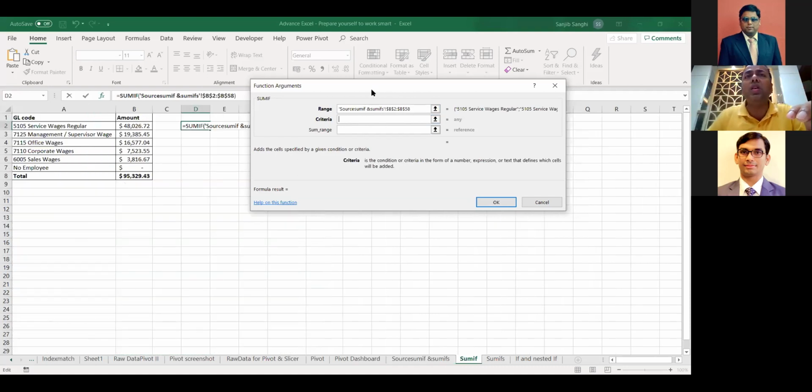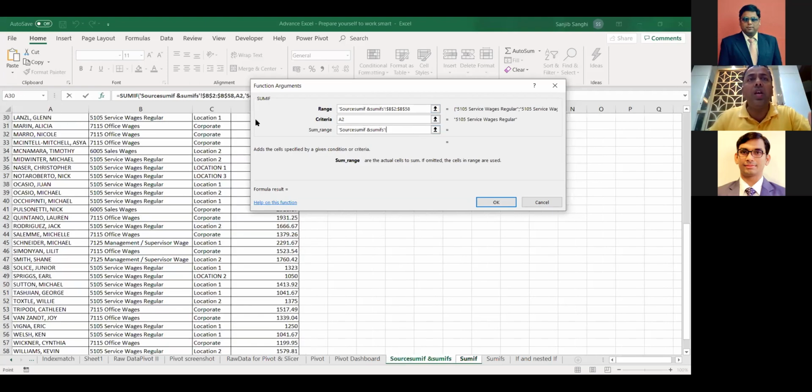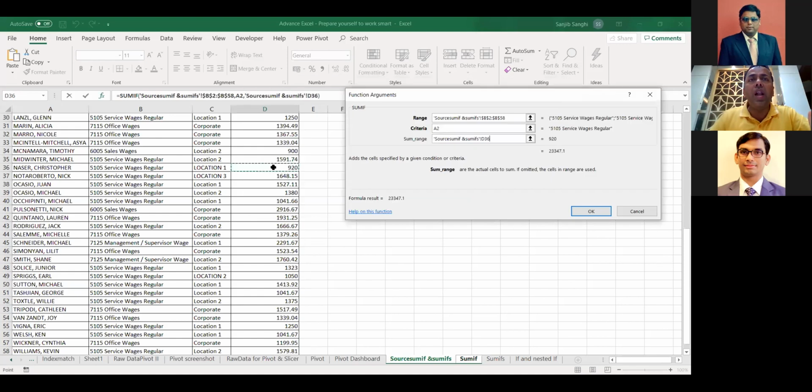The second question is, what is the criteria? Well, that is easy. The criteria is 5105. Boom, done. And what will I add if I find this criteria from this particular range? These are 3 questions. So the sum, I'll go back to this sheet again and I'll say, if I click over here and I want to go to the top, what is the shortcut?